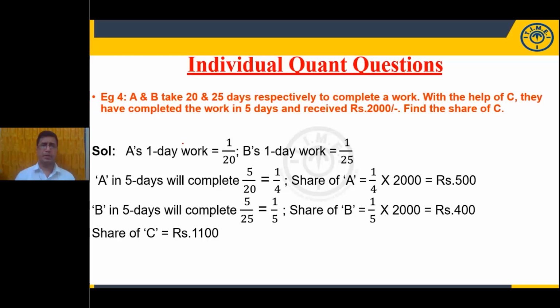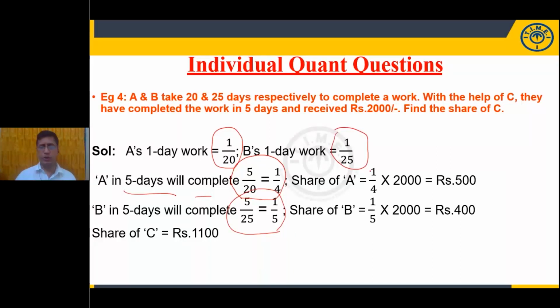Of course, we share the amount based on the completion of the work. Here, we just need to observe what part of the work is completed by A, by B, and by C. This is the concept. In one day, A can finish 1 by 20th part and B 1 by 25 part of the work. Whereas the whole work was completed in 5 days, so in 5 days A can finish 1/4 of the work, that is 1 by 20 into 5. In the same way, B can finish 1/5 of the work, that is 1 by 25 into 5.